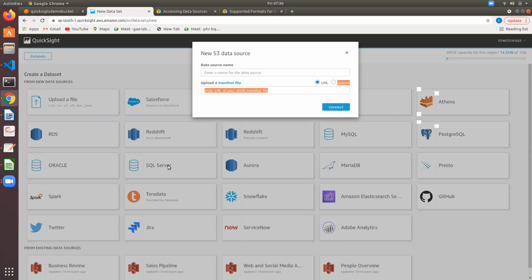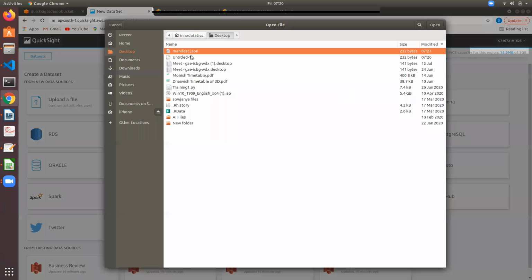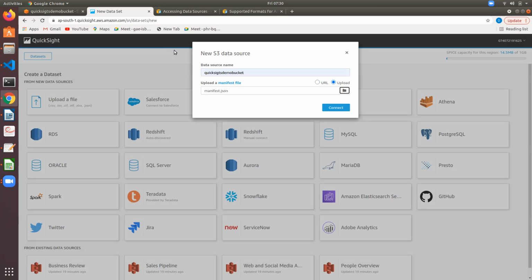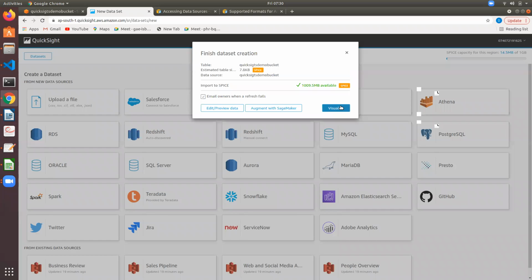Or you can directly upload a file also. .csv, .tsv, .json files you can directly upload, or these are all the sources. So let us say this is our bucket and upload the manifest file. Connect. Yes, it has connected. Visualize.